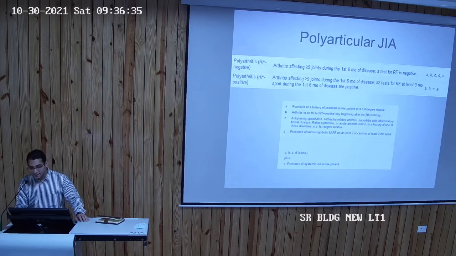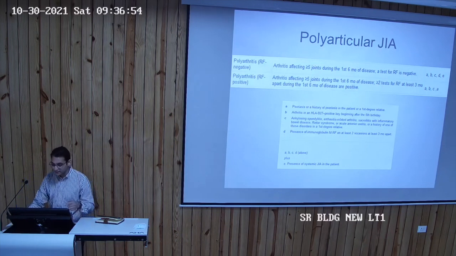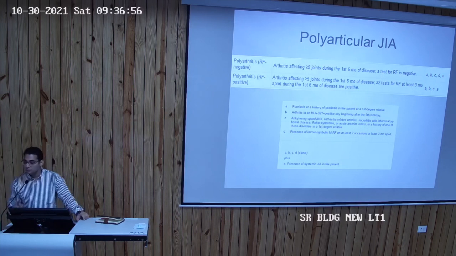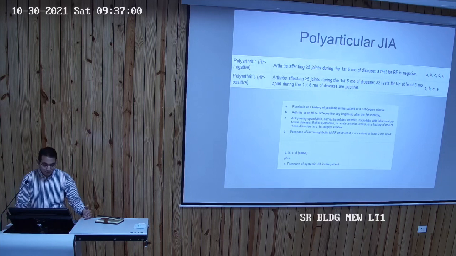The second one in this category after systemic JIA is polyarticular JIA. Like I said, it involves more than 4 joints, affecting for more than 6 weeks in a child less than 16 years of age. Now, poly JIA they have classified in 2, RF positive and RF negative. So whenever we say RF positive or RF negative, we say that it should be on 2 occasions. Like you can see point number D, it should be on 2 occasions at least 3 months apart. Only then, because there is also chance of false RF positivity if you do a single value of RF and it comes back as positive.